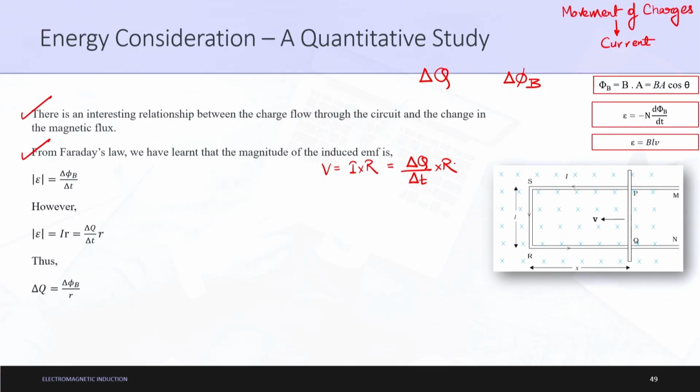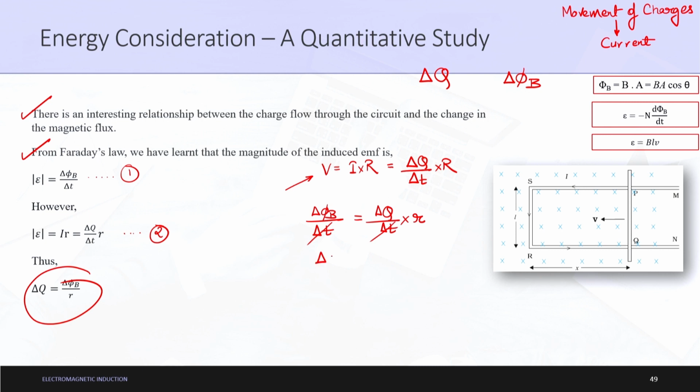So, delta q by delta t into R, and thus using equation 1 and equation 2, delta phi B by delta t is equal to delta q upon delta t into R. R can be denoted by small r or capital R here. Delta t gets cancelled, hence delta q is equal to the change in magnetic flux upon the resistance value. This is the interesting relationship between charge flow and change in magnetic flux.